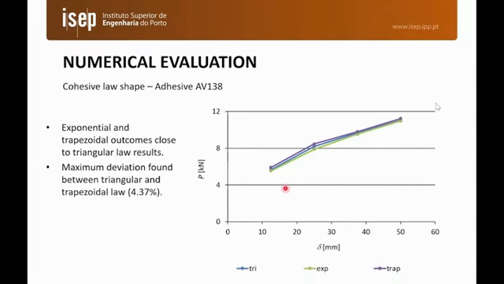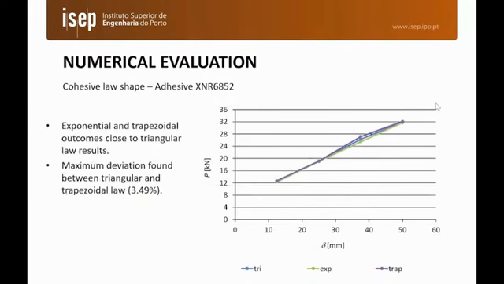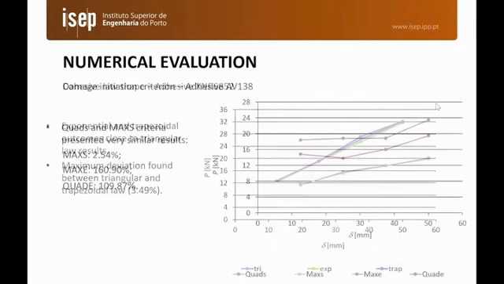For the cohesive law shape, we tested 3 different shapes: triangular, exponential, and trapezoidal. And we can see that under impact, there is not a significant difference between the 3 results for the AV138. The same occurs for the 7752. Here the results are very similar because this adhesive is less stiff than the other ones and the influence is lesser. And for the XNR adhesive also, we don't have a significant effect of the cohesive law shape.